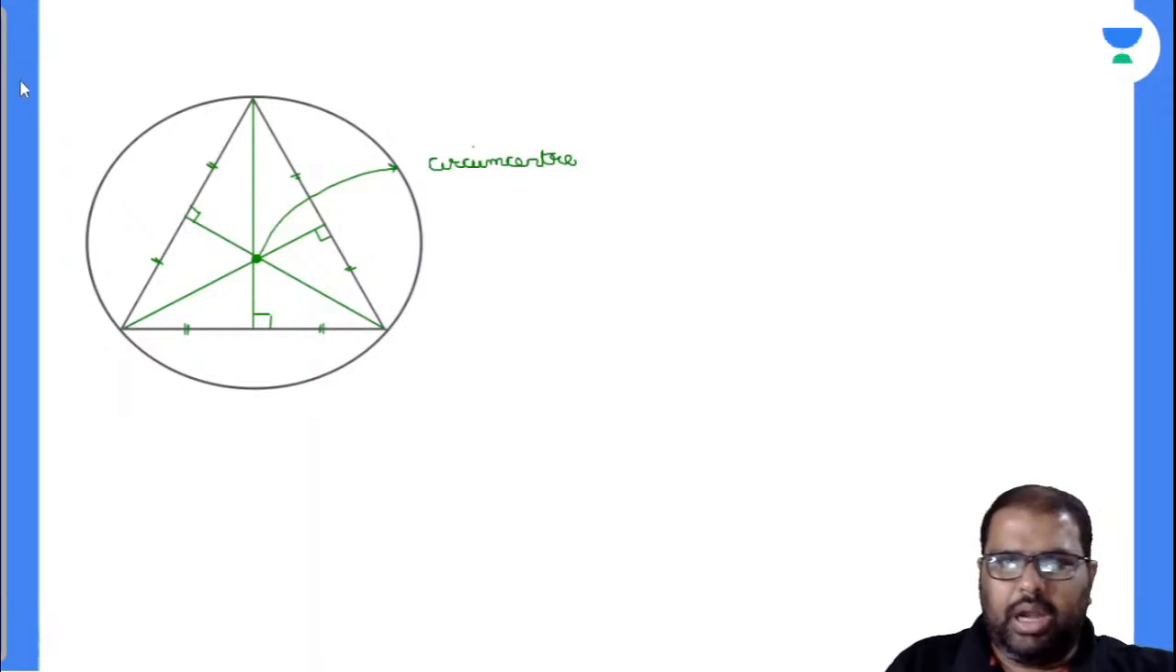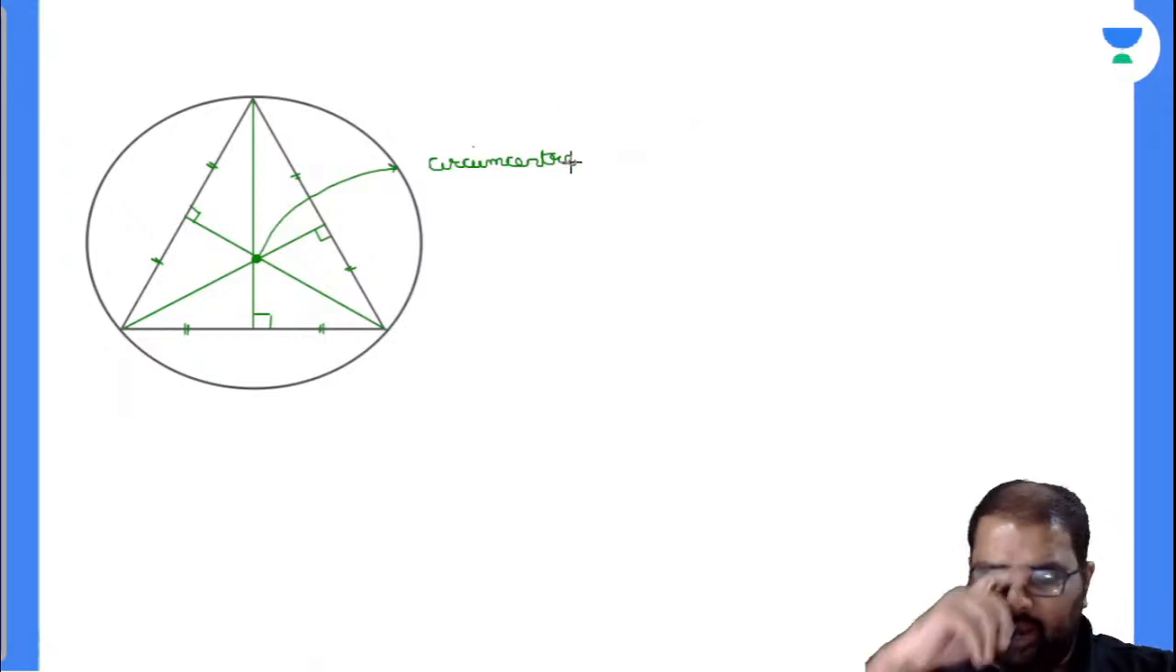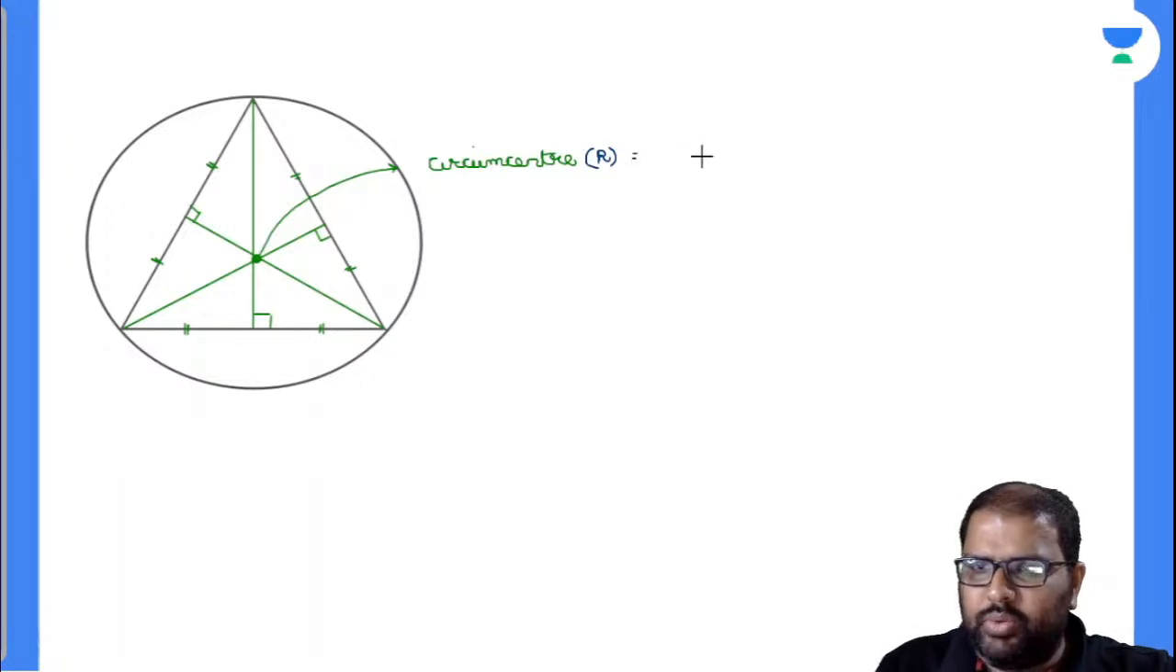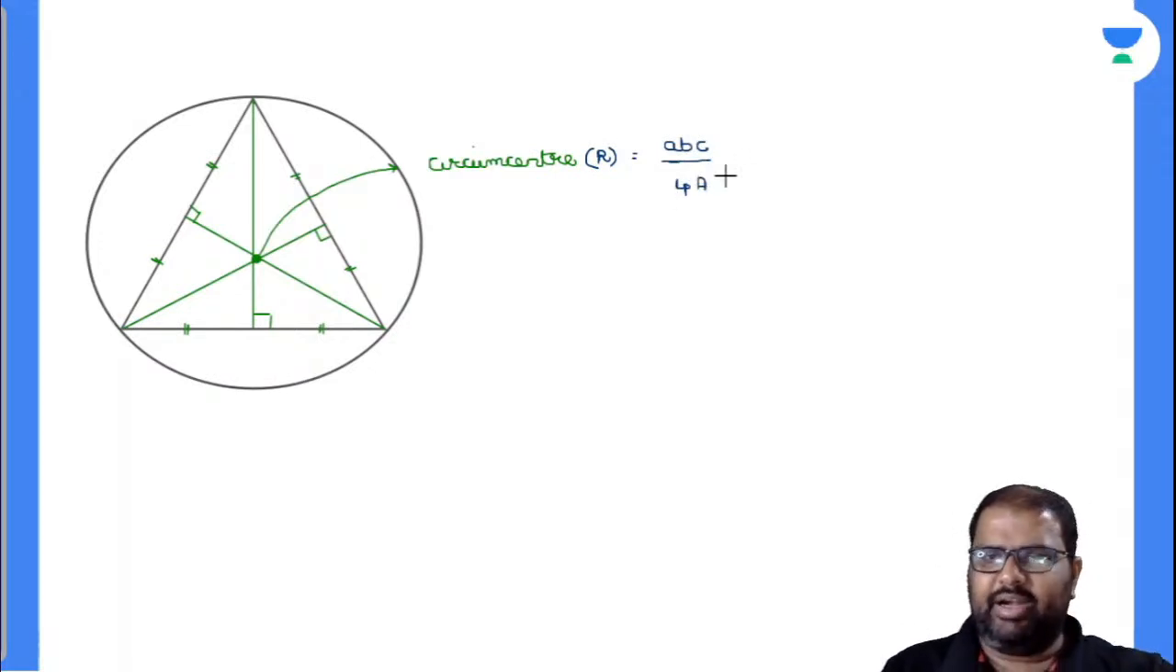Now closely observe the circumcenter. Now I'll write down the formula. Everybody knows the circumradius I take as capital R. Capital R is equal to A into B into C by 4A. This is the formula that I have explained to you. Now how will it change in different triangles?